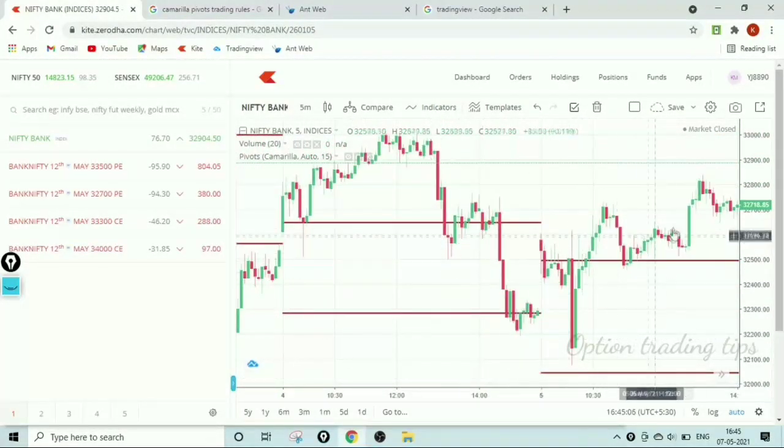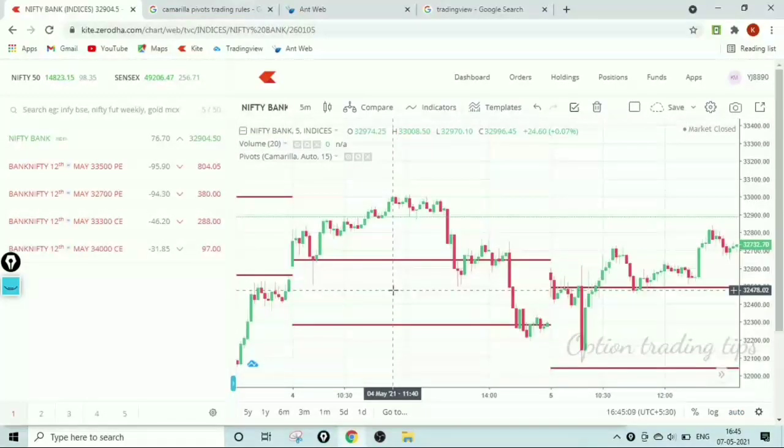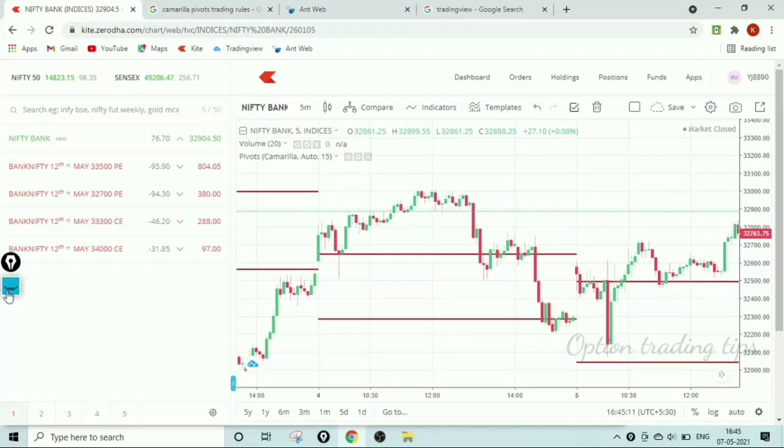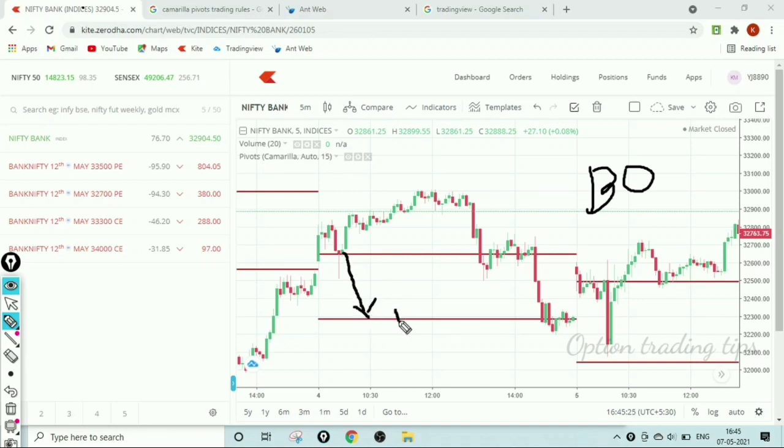But when I back tested, I got two additional points. That is the breakout. What is a breakout? When the candles touch the R3, they reverse and go towards downside. When candles touch the S3, they move towards upside. But in case the candle is never rejected, here the breakout happens and goes downside very well. Same concept: when the candle is not rejected at R3, it makes a good breakout towards upside.